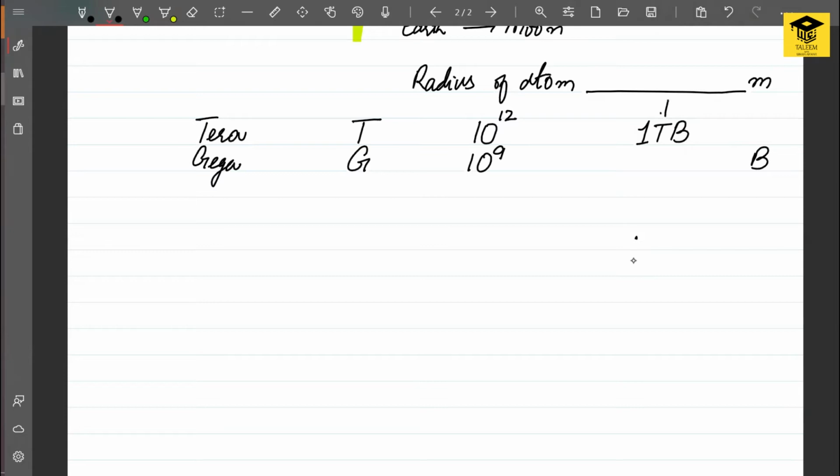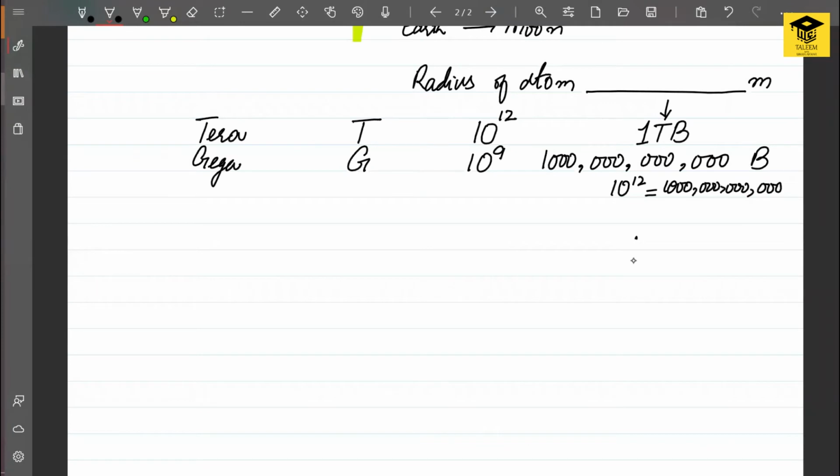And if we try to write this tera in the form of a number, then what we are going to do is write a 1, and then we will be required to write 12 zeros, because tera represents 10 raised to 12, and 10 raised to 12 means there are how many zeros with 1? 12 zeros.